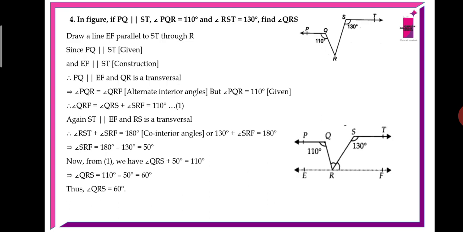Because QRF is a sum of two angles, you can say QRS plus SRF, so they are equal to 110 degrees. This is the first equation. Again, ST is parallel to EF and RS is a transversal, so RST plus SRF equals 180 degrees. Now here we are finding the SRF value so that we can get the angle QRS value in equation 1.